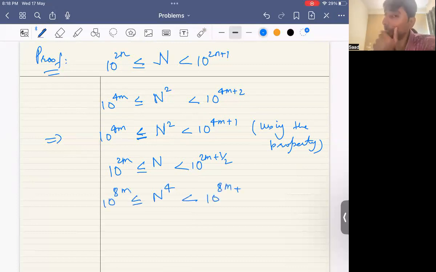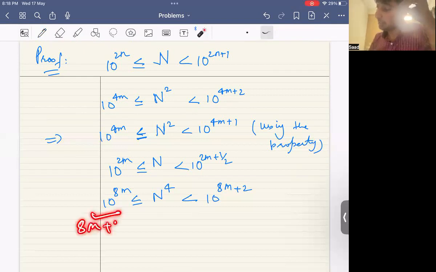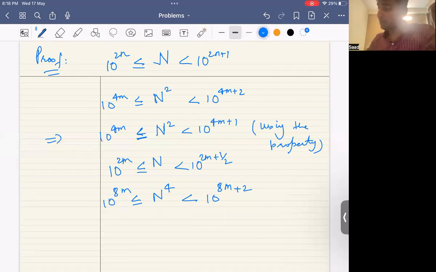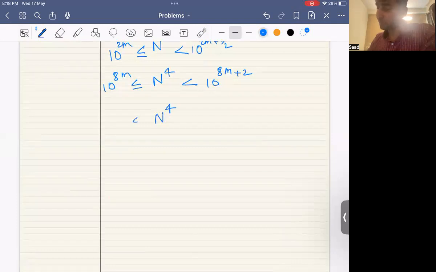Now remember that every power of n must be a number in which the number of digits is odd. Now remember that this number has 8m plus 1 digits. This number is the least number having 8m plus 3 digits, which is odd. So all the numbers lying between these two numbers must have 8m plus 1 or 8m plus 2 digits. Your number can't have 8m plus 2 digits because it is even. So n to the power 4 must lie between 10 to the 8m and 10 to the 8m plus 1.